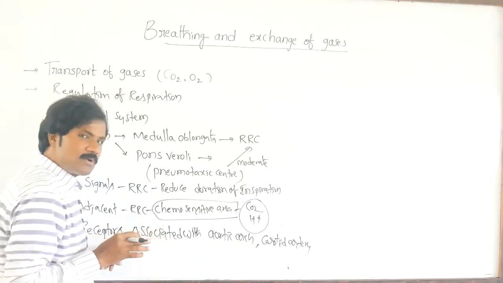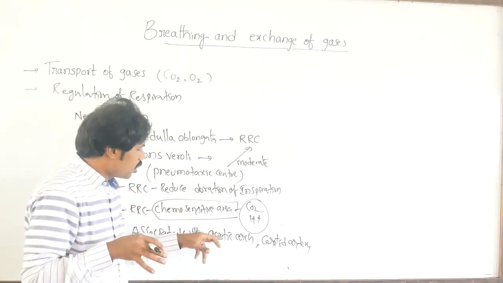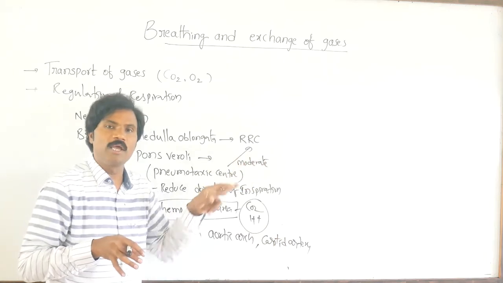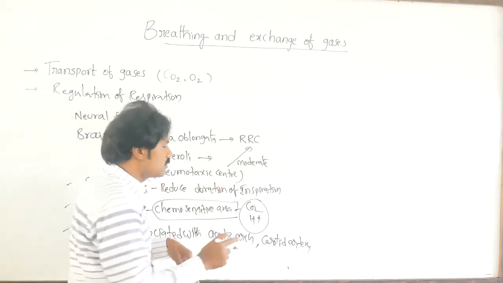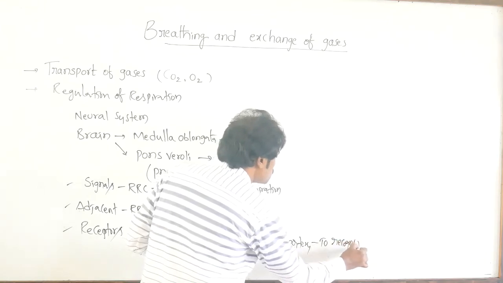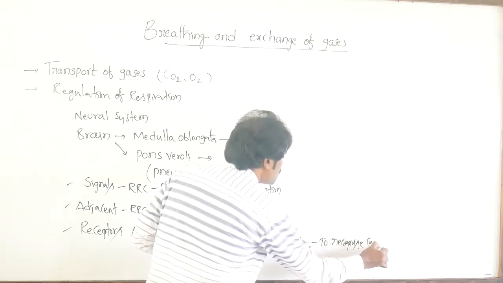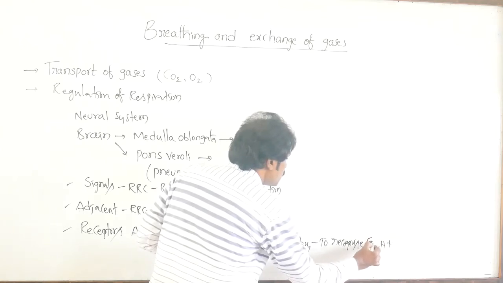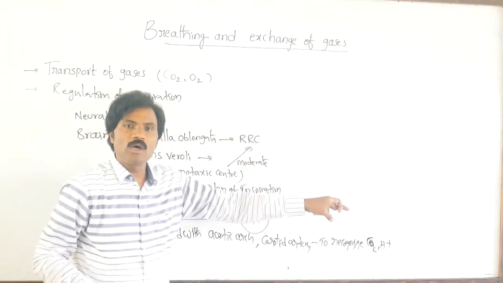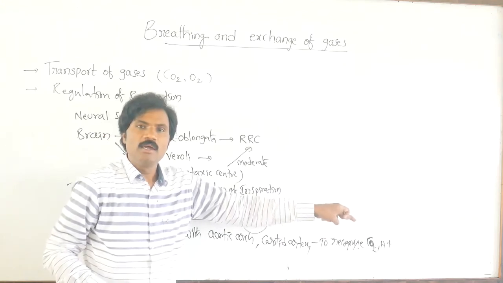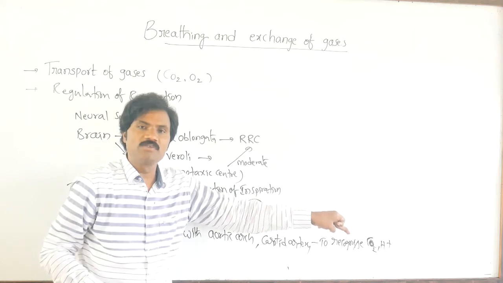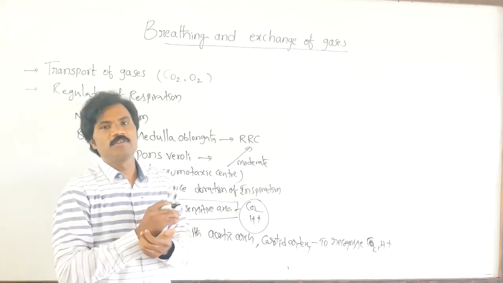These receptors recognize carbon dioxide as well as H plus. Whenever the concentration is high, they automatically send appropriate signals to the respiratory rhythm center.